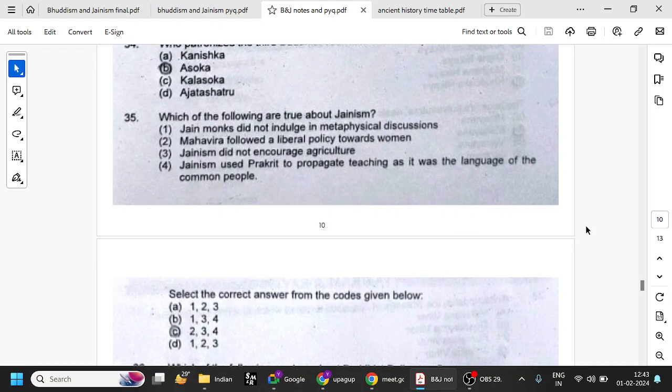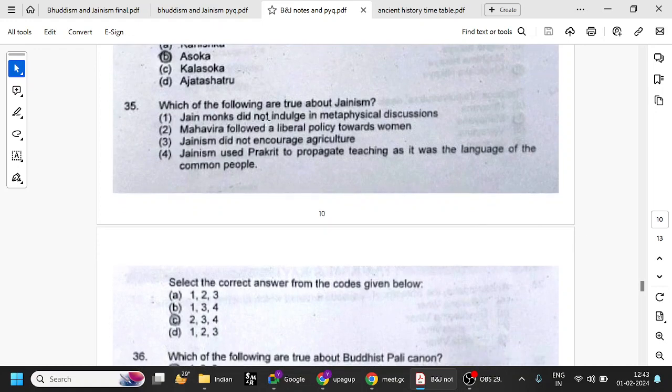So which of the following are true about Jainism? Jain monks did not indulge in metaphysical discussions. Okay, did not indulge. So maybe that is wrong, because they indulged in all kinds of discussion about God. Mahavira followed a liberal policy towards women, which is correct. Jainism did not encourage agriculture. Okay. Jainism used Prakrit to propagate teaching as it was the language of the common people. So Jainism used Prakrit, Buddhism used Pali.